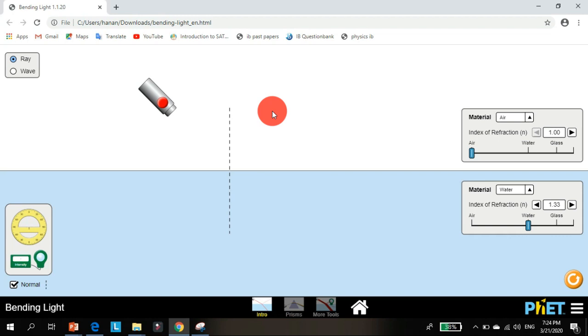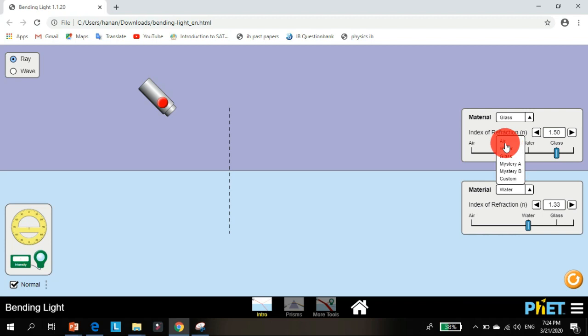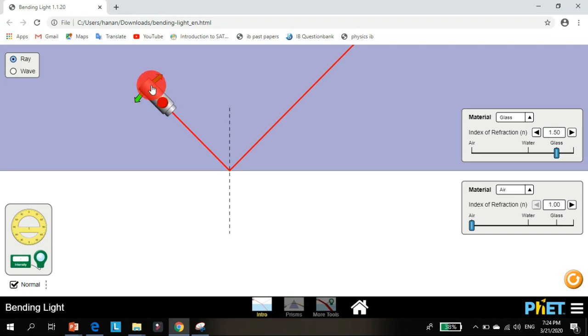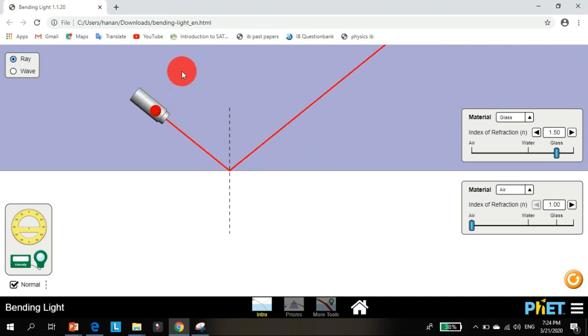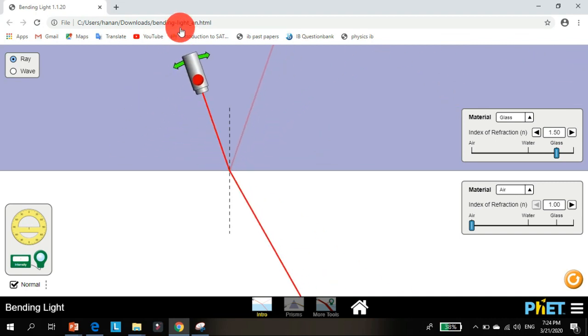Look here, girls, please. Let's say that here I have glass and here I have air. From glass to air, more dense to less dense. This is the first condition. Now, let's see. Here is the light. I turned on the light. I want to move it. At the beginning, we have small angles. If the angle of incidence is small, what can you see? Angle of refraction, or refracted ray, and a strong refracted ray and weak reflected ray.